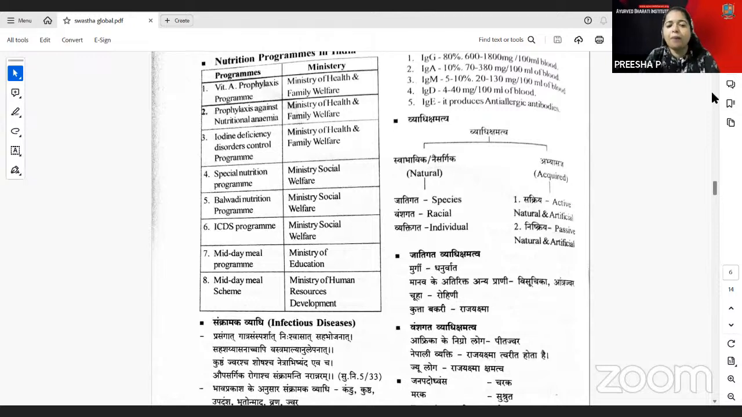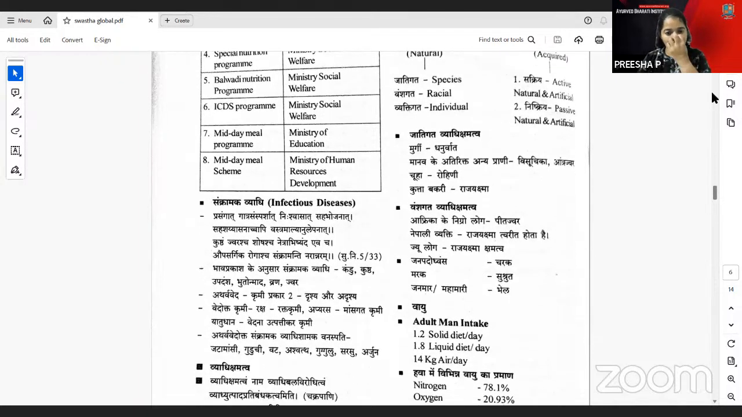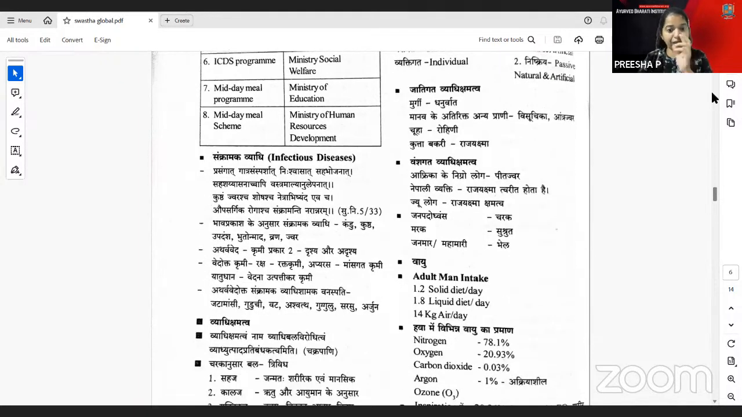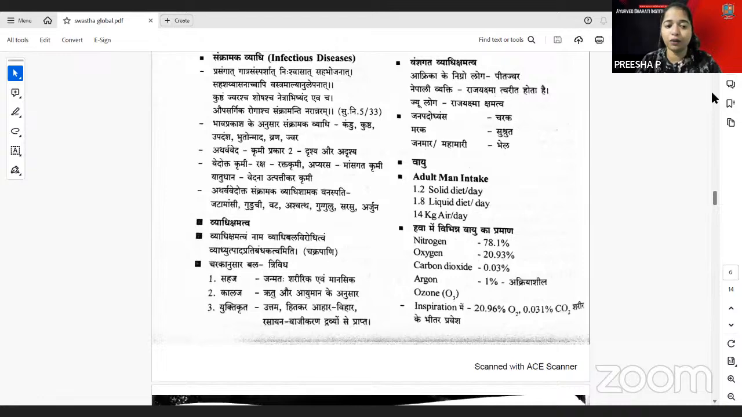You have the Sankramaka Vyadhi or the infectious diseases there. So that is Prasanga, Gatra Sparshat, that is the quotation which is told for the infectious diseases there. And you have the Atharva Veda. In the Atharva Veda, the Krimi is told as Drishya and Adrishya. And Vedic Krimi is done for the Raksha Karma. And the Vyadhikshamatva is there, that is the Sahaja, Kalaja, and Yuktikrita.